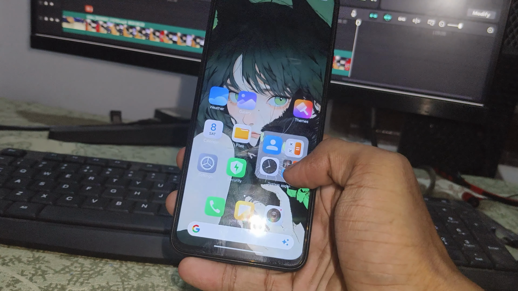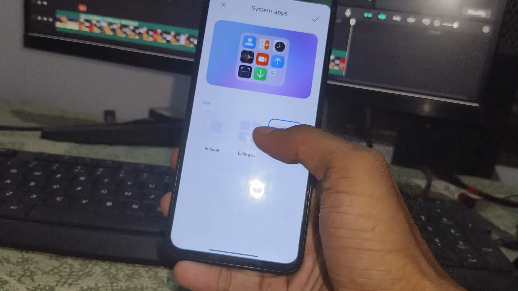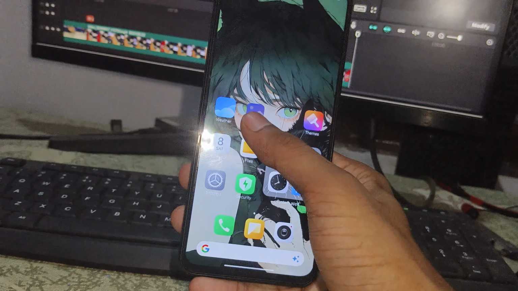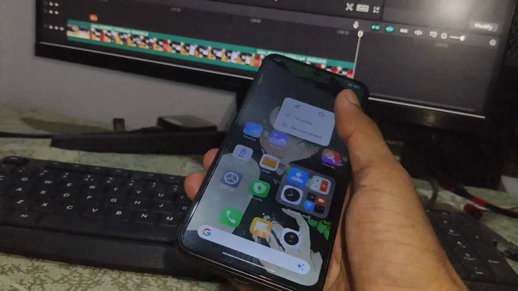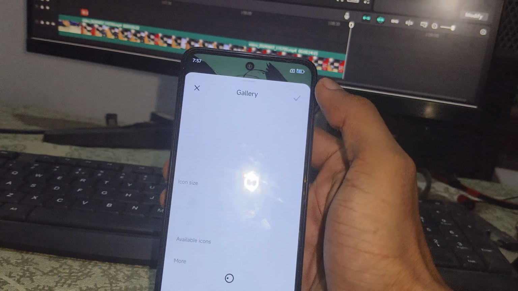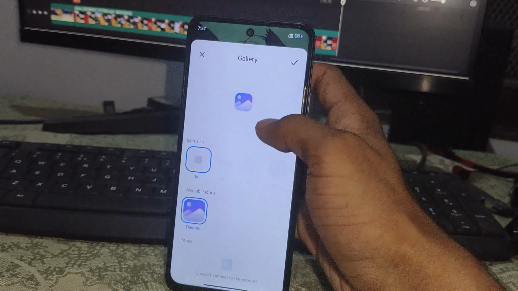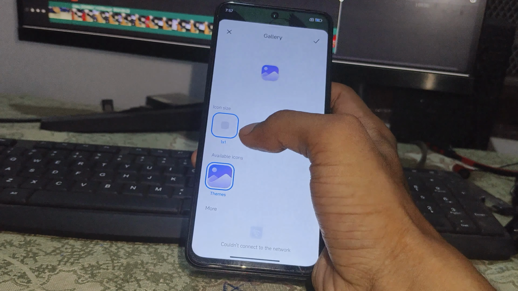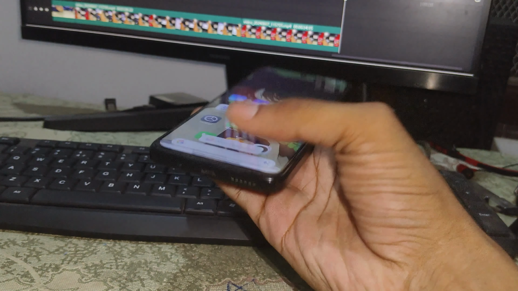The super folder features are the same as MIUI. You can also change the icon of any specific application according to your choice. Lots of changes and improvements in Hyper operating system. It's far better than MIUI.